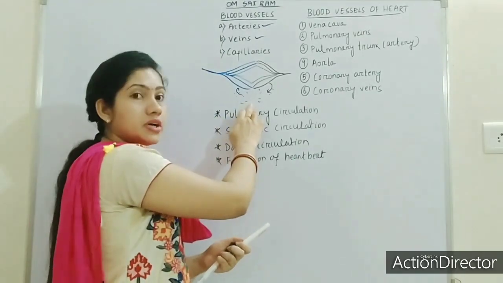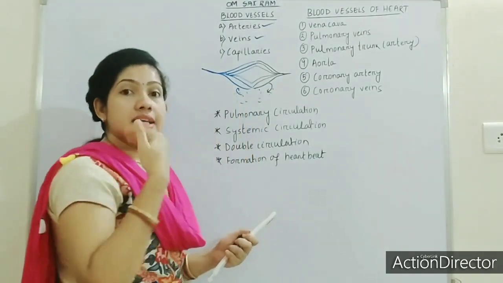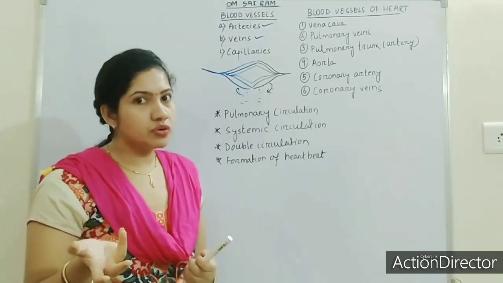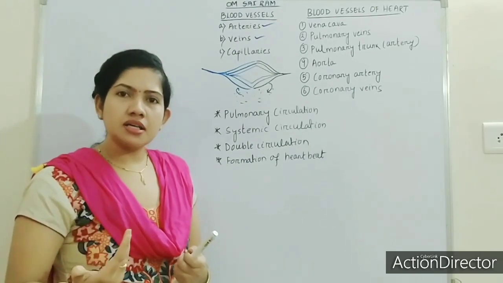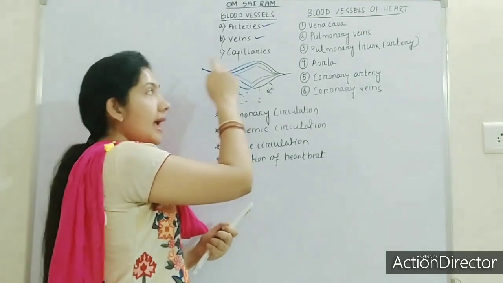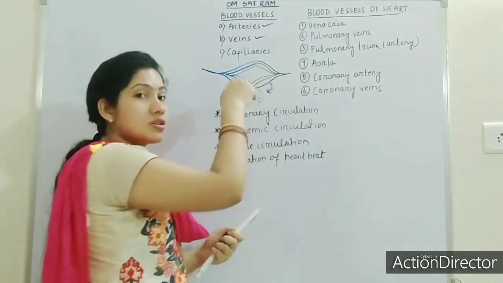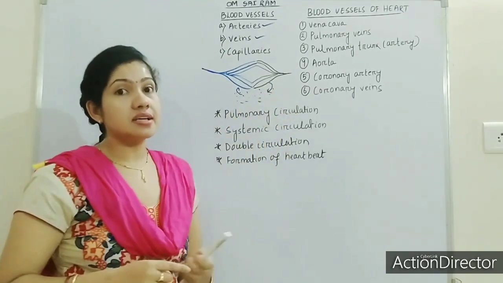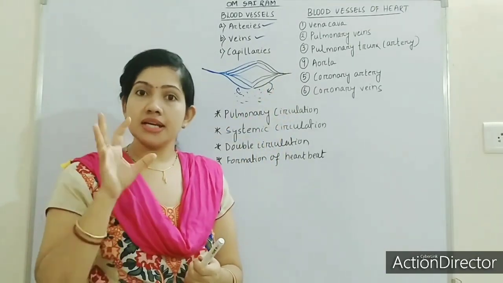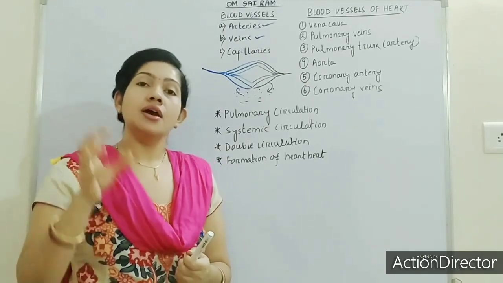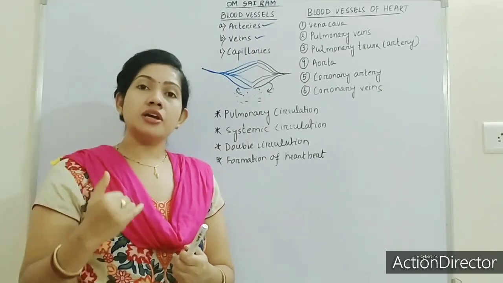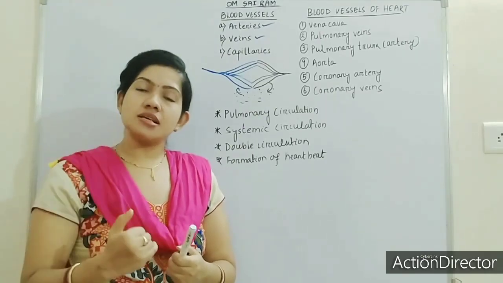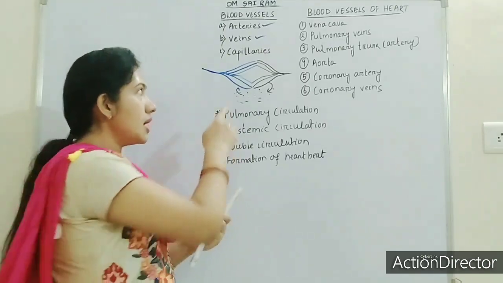Tissue fluid will give the waste material. From where will the waste material come? By the digestion of food. It will give the unwanted particles from the body to the vein, and it will take the oxygen, nutrients and other required material from the arteries, because arteries carry oxygenated blood, which has oxygen and some other nutrients. Veins are the carriers of deoxygenated blood. It carries blood which contains less oxygen but more waste. So what will this vein do?